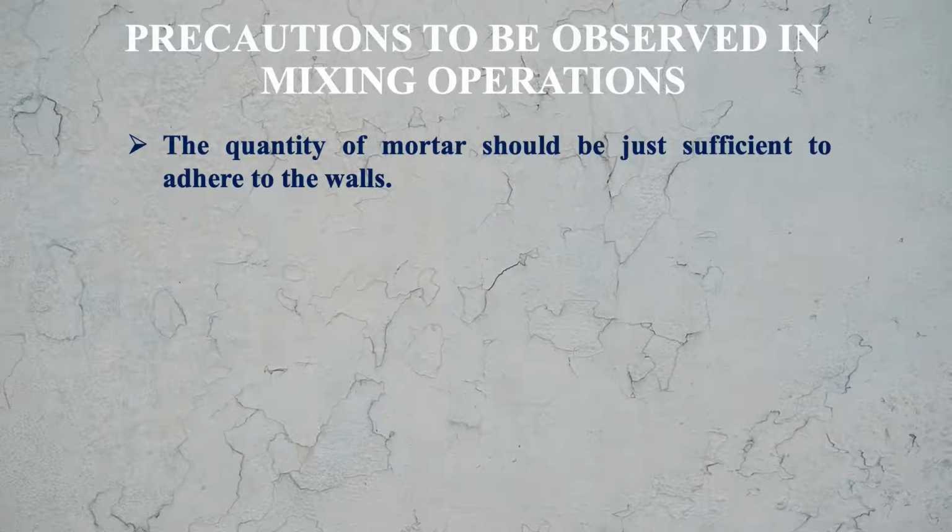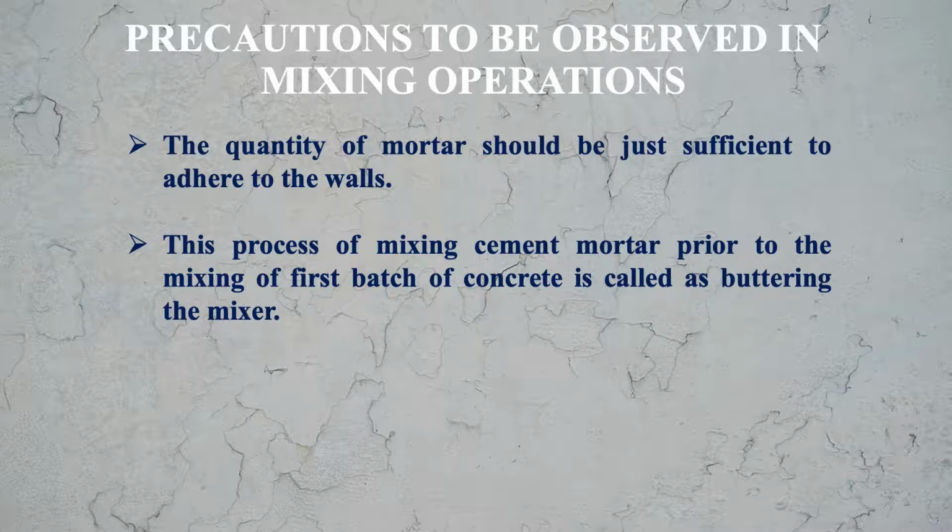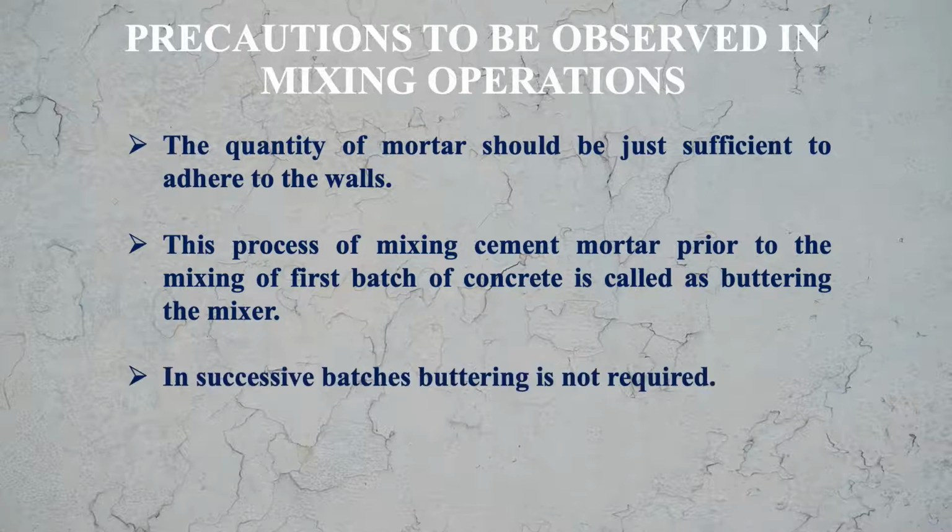The quantity of mortar should be just sufficient to adhere to the walls of the drum. This process of mixing cement mortar prior to the mixing of the first batch of concrete is called buttering the mixer. In successive batches, buttering is not required.